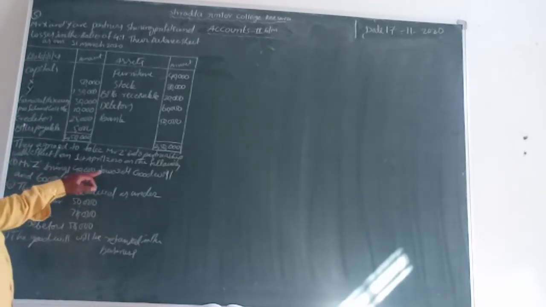The first condition is what? Mr. Z brings 40,000 towards goodwill and 60,000 as capital. Next, the assets are revalued as under: furniture 50,000 rupees, stock 70,000 rupees, debtors 58,000 rupees.